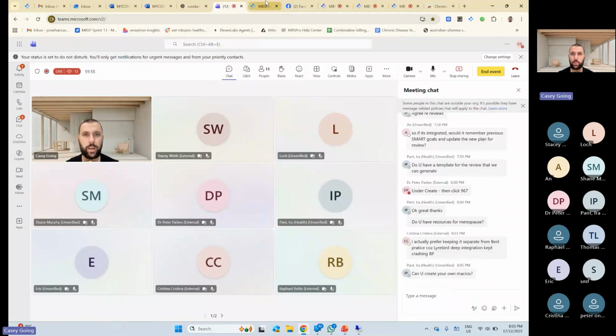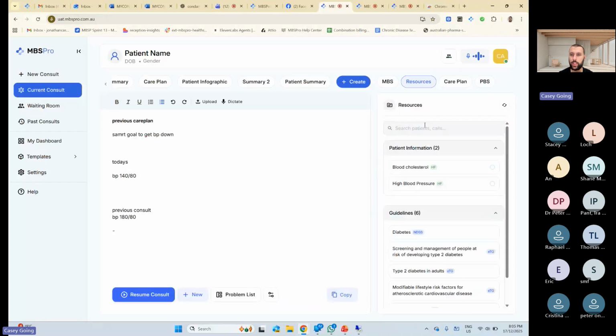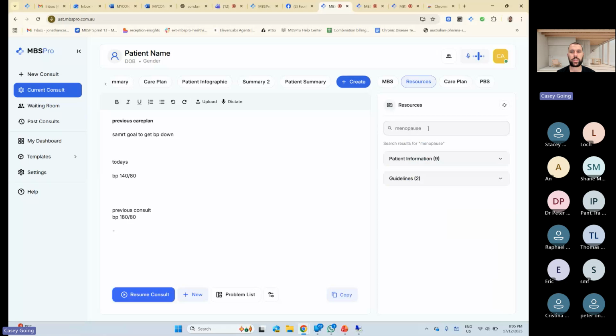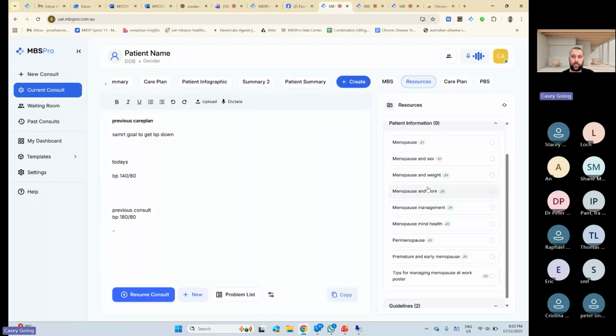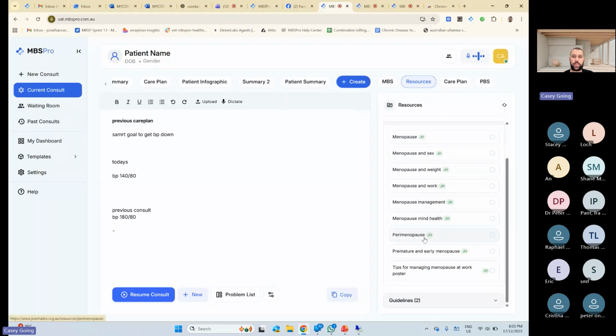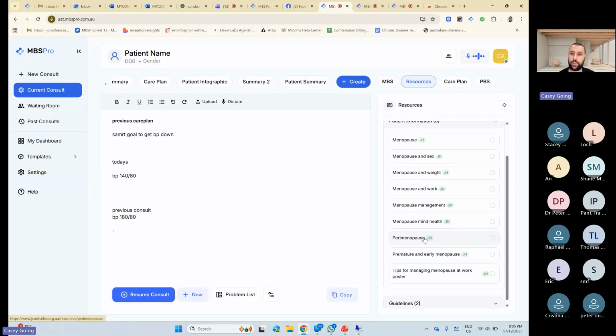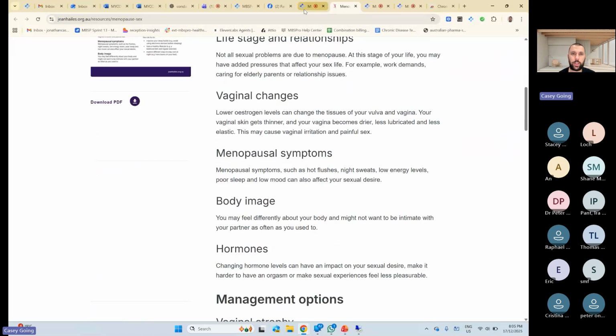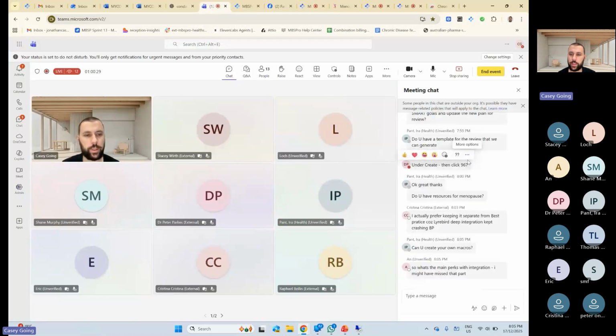Do you have resources for menopause? Oh, do we? Menopause. So you can do a manual search as well, if something doesn't come up. We do an AI search based on your consult, so if you're talking about menopause, it'll come up. But sometimes you talk about headaches and say, oh, it's probably from your menopause, and then it's just got resources about headaches, but you might actually want to look up menopause. It's all Gene Hales. That's where most of our resources, patient information sheets, etc., are from. So menopause and sex. Awesome. So got that one there. Any other questions?